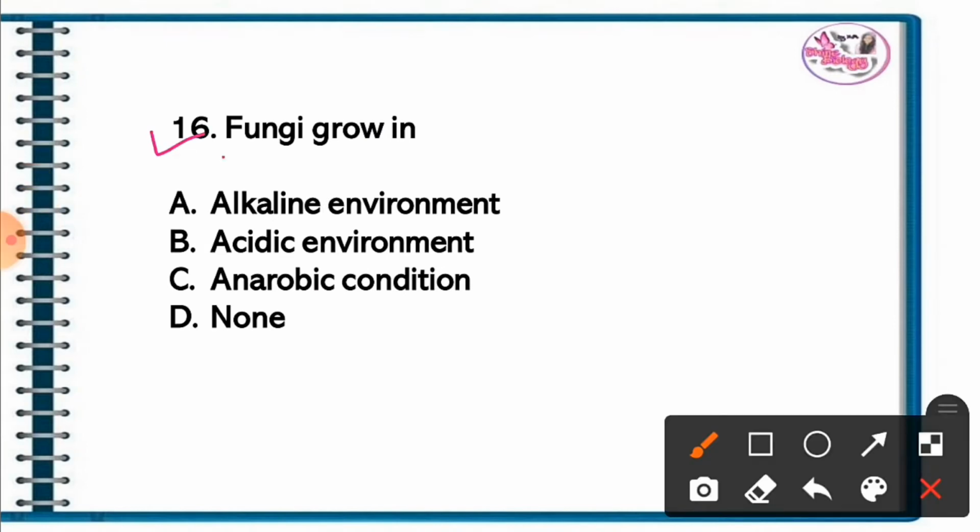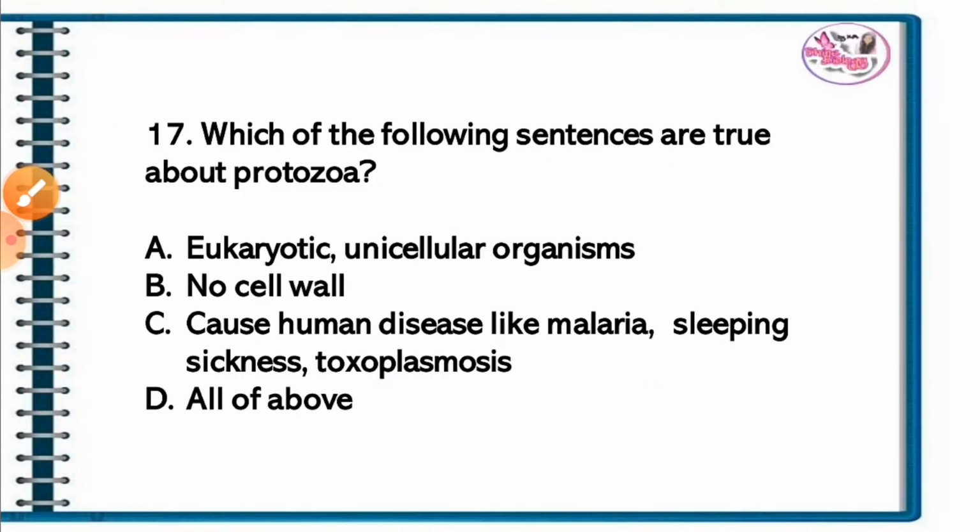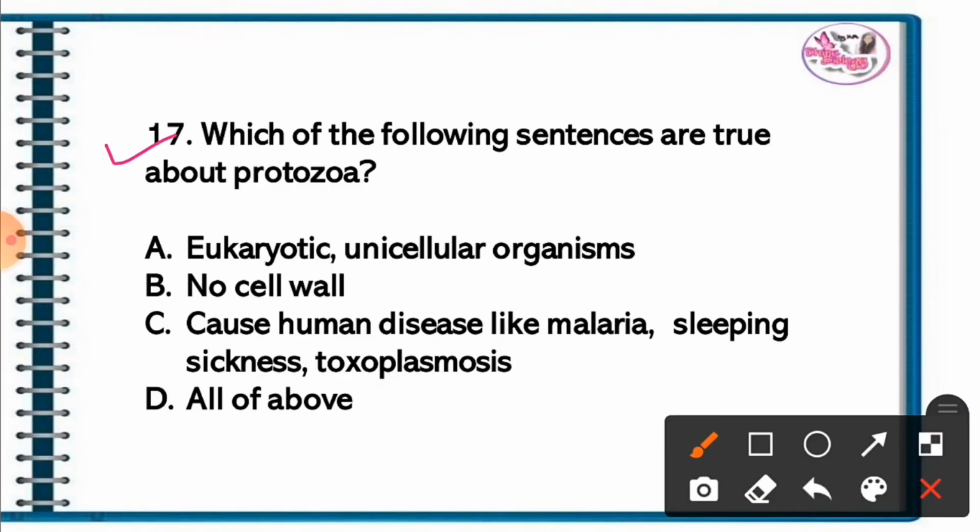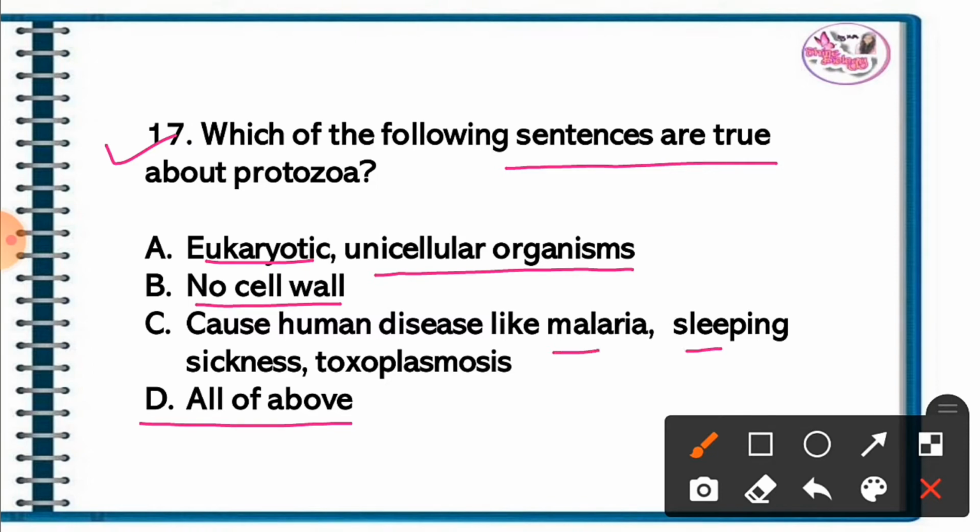Question 16. Fungi grow in. The correct answer is option B. Acidic environment. Question 17. Which of the following sentences are true about protozoa? The correct answer is option D. All of the above. It is a eukaryotic unicellular organism with no cell wall, and causes human diseases like malaria, sleeping sickness, and toxoplasmosis.